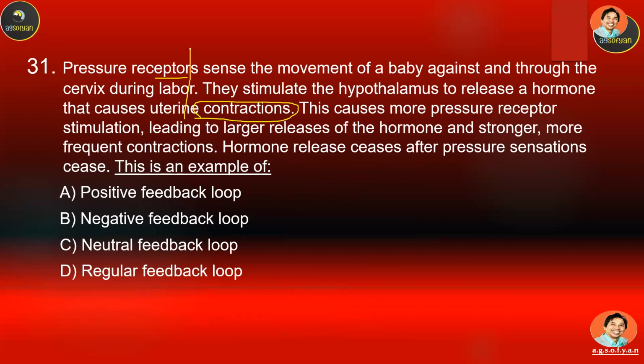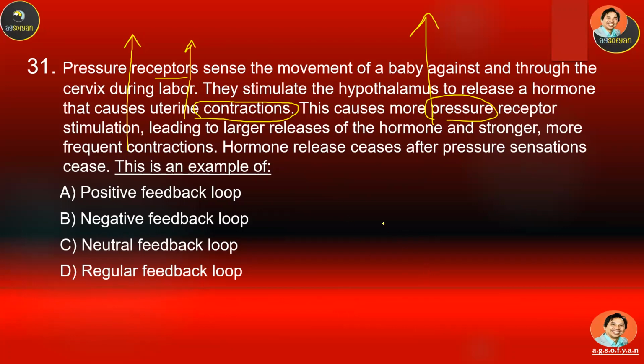So this causes more pressure, increasing more. Receptor stimulation leads to a larger release of hormone and stronger, more frequent contractions, increasing again. Hormone release stops after the pressure sensation stops. This is an example of what? A, B, C, or D.